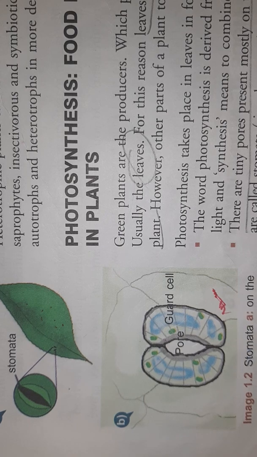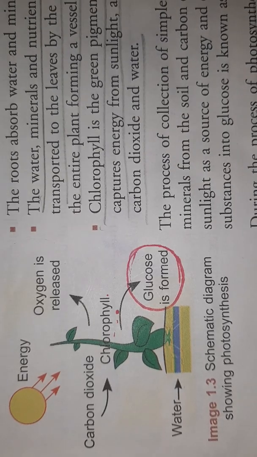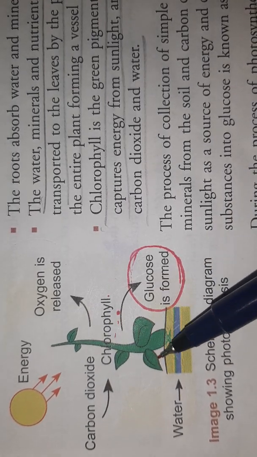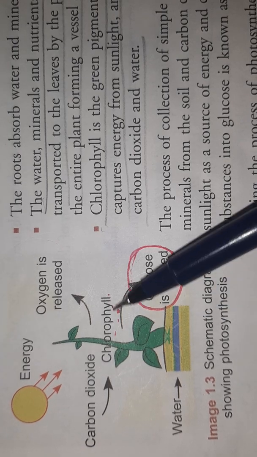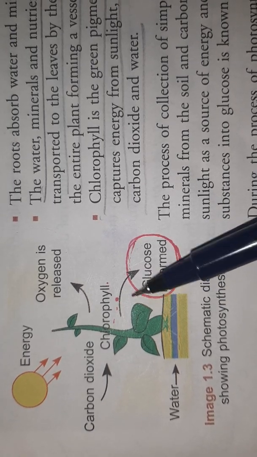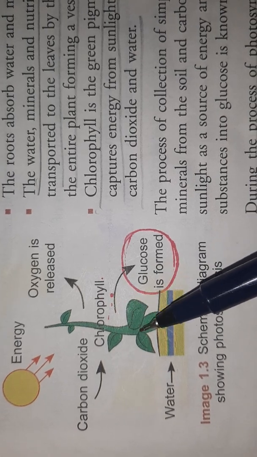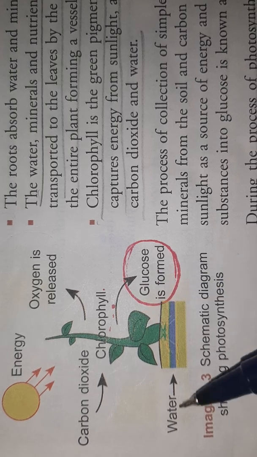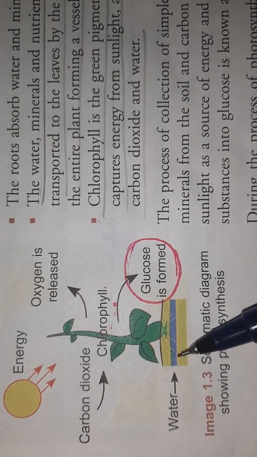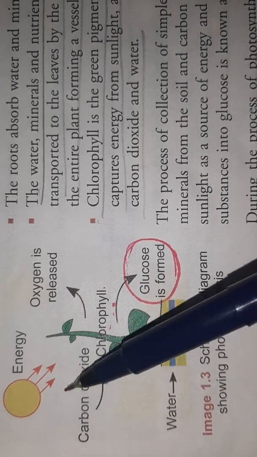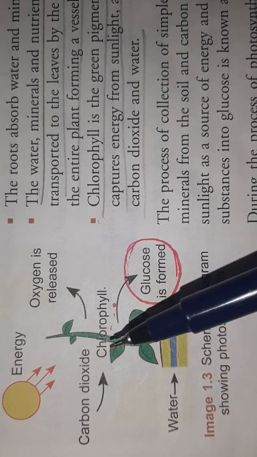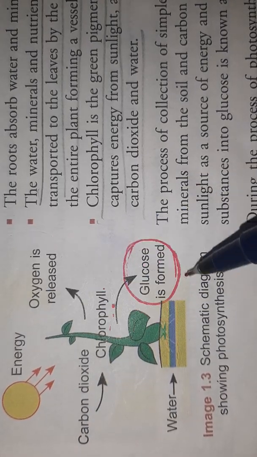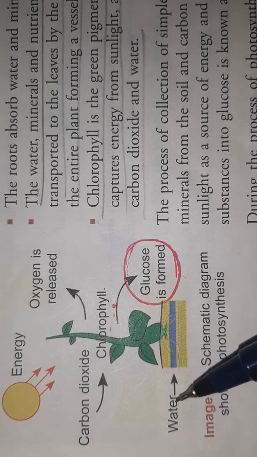Now come to the process: what is photosynthesis? See, suppose this is a green plant. Why is it green? Because it has chlorophyll in it, the green colour pigment present in plants which makes the leaves green. So what does this plant do? It takes water from the roots, carbon dioxide from the atmosphere, and sunlight from the sun, and chlorophyll is already present in it. By using all these, it produces, it manufactures, the food.